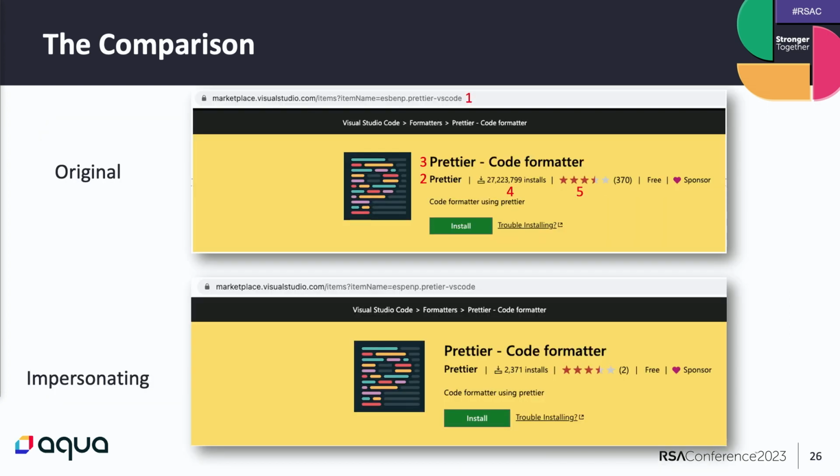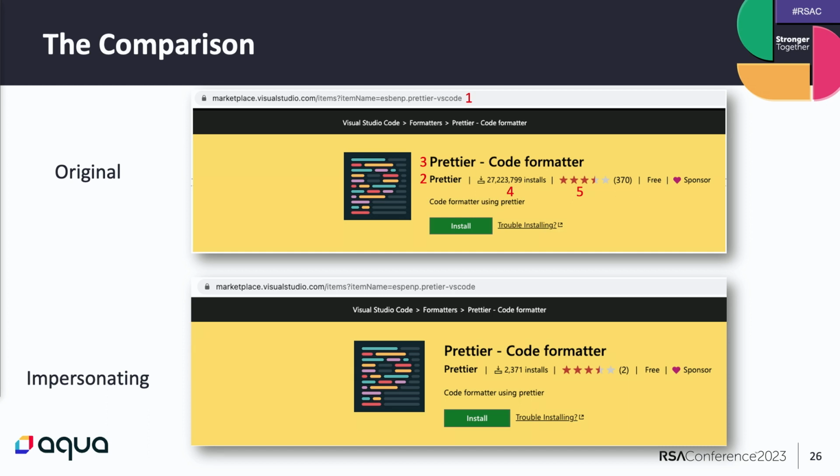Here we can see marked as 1 is the URL. In the URL, there is a slight change between the two extensions, where in the original, there is prettier-vscode with 2 Ts, and now it is prettier-vscode with 1 T. However, at first glance, it looks quite the same, and not many look at the URL. What I really want to focus on is what's marked as 2 and 3.